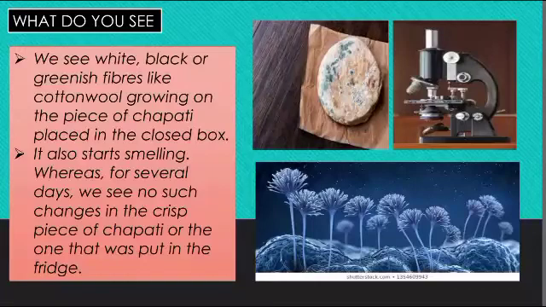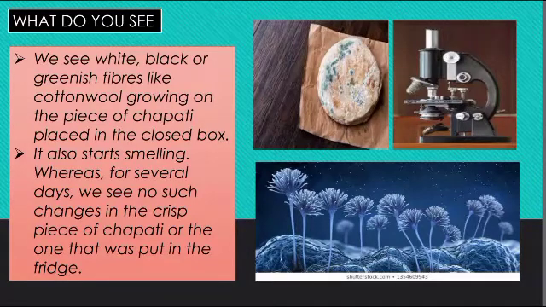We see white, black or greenish fibers like cotton wool growing on the piece of chapati placed in the closed box. You can see in the picture like this, you will come to know that it is a growth of fungus on the chapati. It also starts smelling. Whereas for several days we see no such changes in the crisp piece of chapati or the one that was put in the fridge. Depending on the season, as the temperature is warm, fungus can arise easily on the chapati. But when the temperature is cool, it may take time.